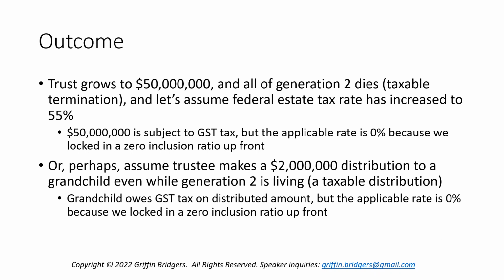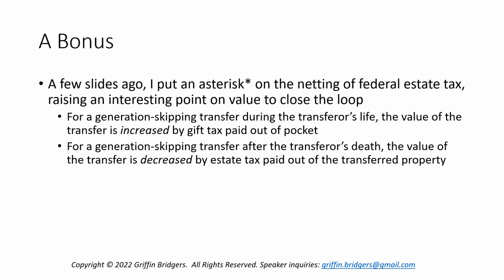And let's assume maybe while generation 2 is living, the trustee makes a $2 million distribution to a grandchild from the principal of the trust, which, what we're going to find out is a taxable distribution. What we're going to find out later is that the grandchild owes GST tax on that distributed amount under the technical letter of the GST tax laws. However, the applicable rate is going to be 0% because we locked in a zero inclusion ratio when we put 6 million into this trust. Thus, here is the illustration of our ultimate outcome and goal.